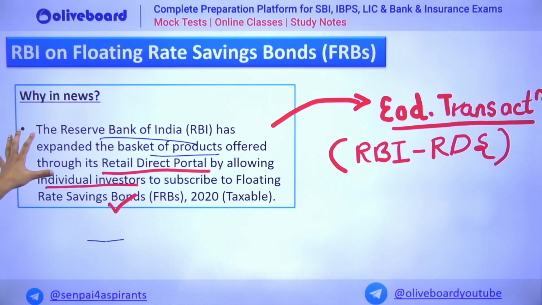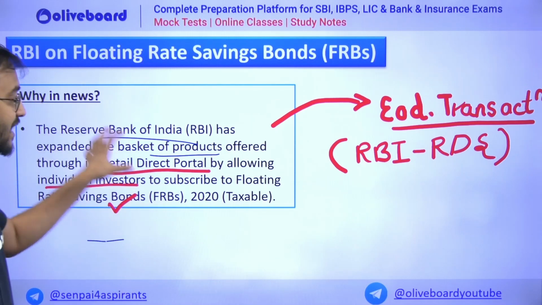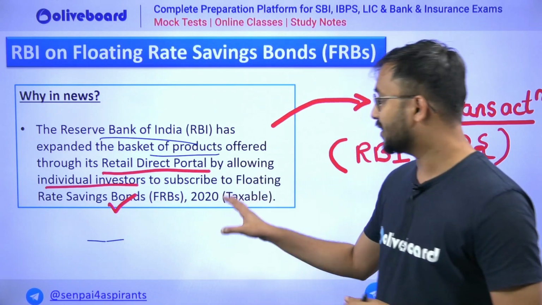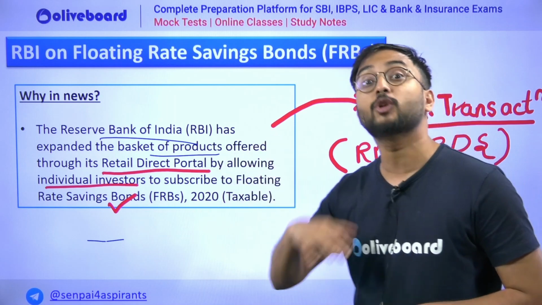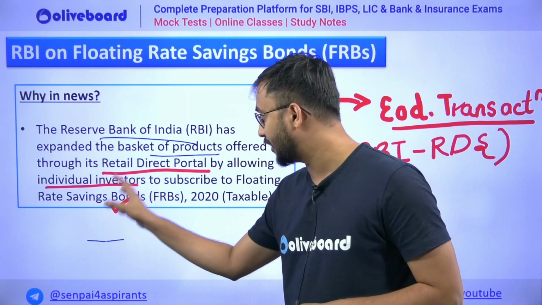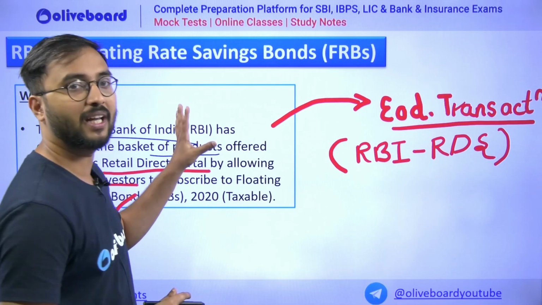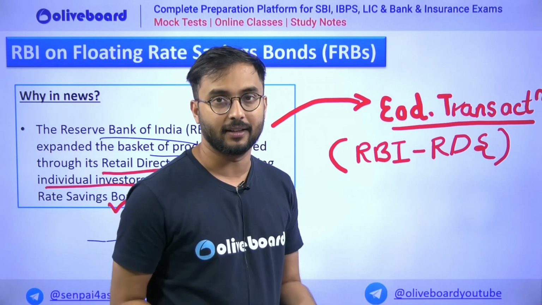So RBI has expanded the basket of products which it offers on its retail direct portal in its retail direct investment scheme. Now this allows individual investors to subscribe, or to invest directly, in the floating rate savings bond. Now this was the news. Why did RBI take this decision? Simple.